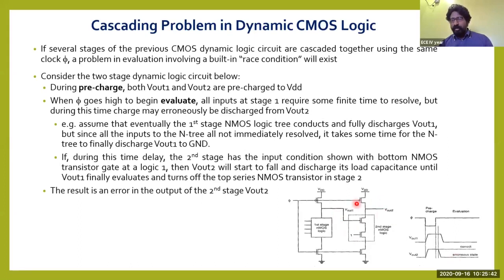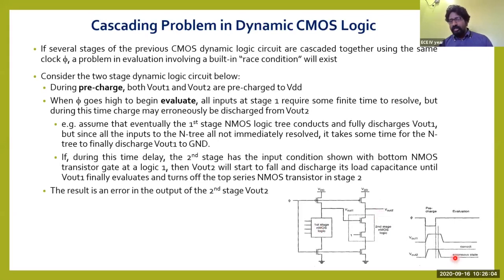Actually, before this capacitor which is connected to Vout1 gets discharged, this capacitor should not discharge. It has to be still in the charged position only. But because of the delay which has occurred in the logic of this entry, this will be discharged. That is an error state that has to be taken care of.